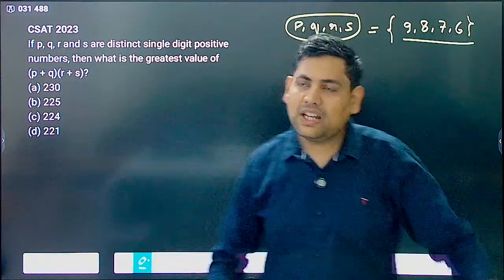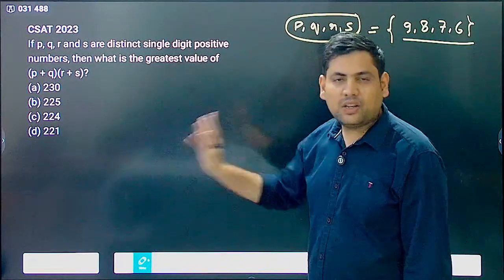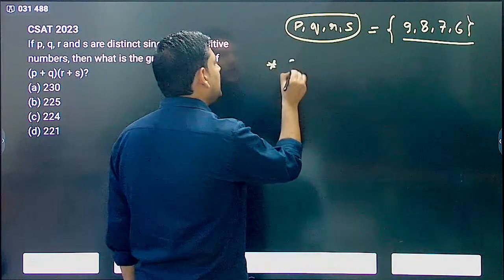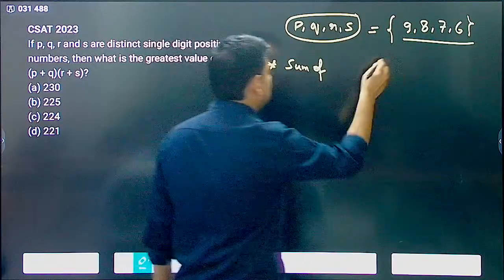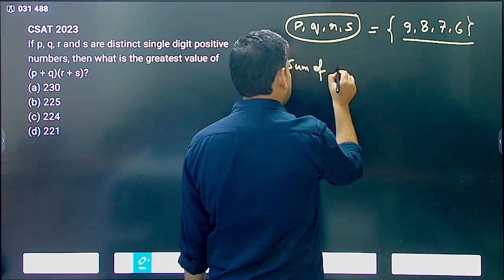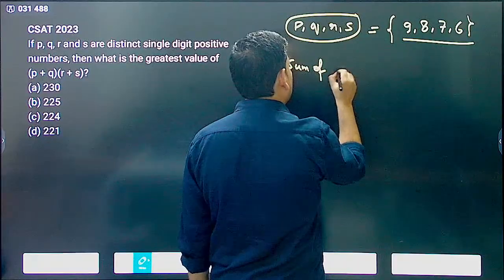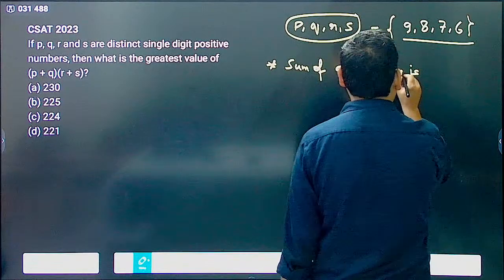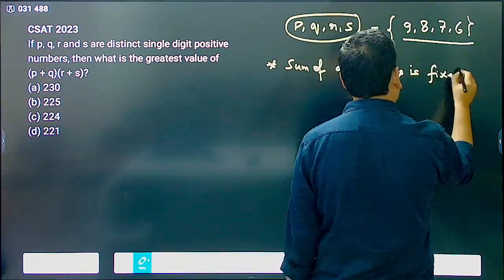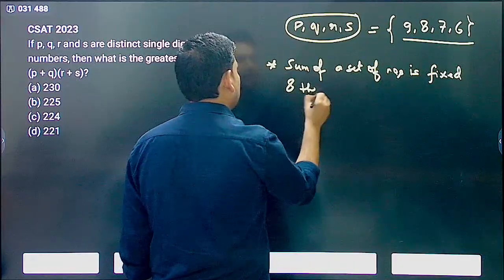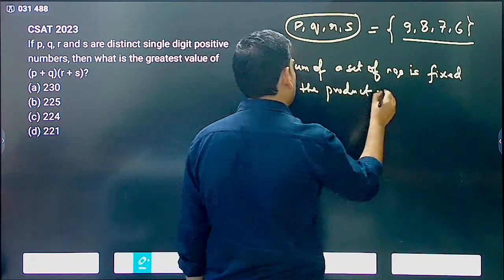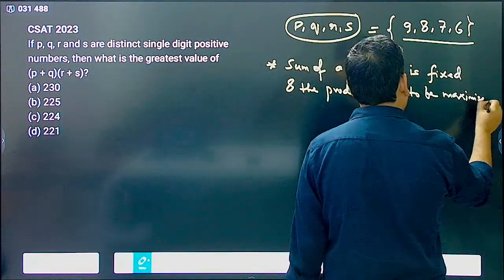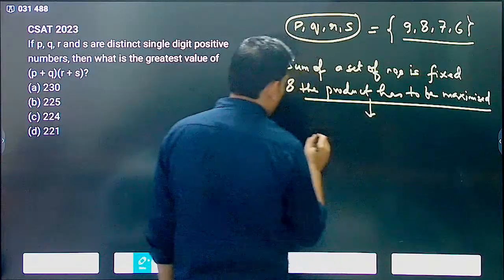Now how will they be arranged? You can do the arrangements and then find out which is the maximum, or I will tell you something: whenever the sum of a set of numbers is fixed and the product has to be maximized, then what should you choose?